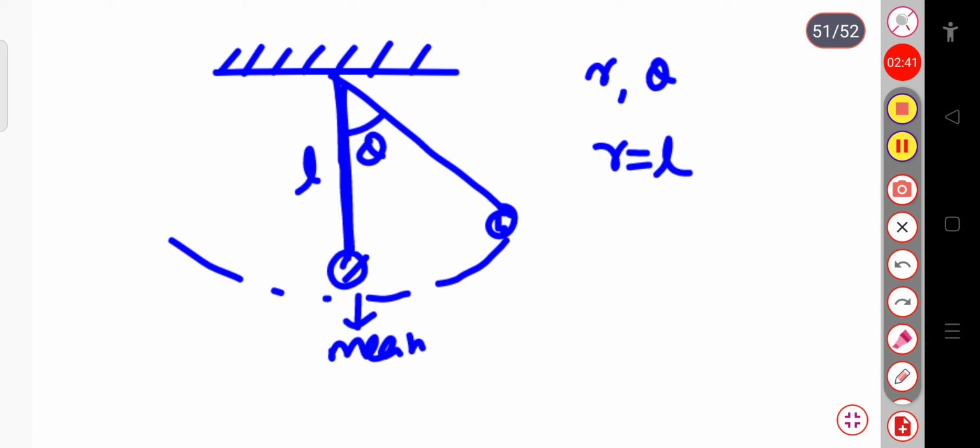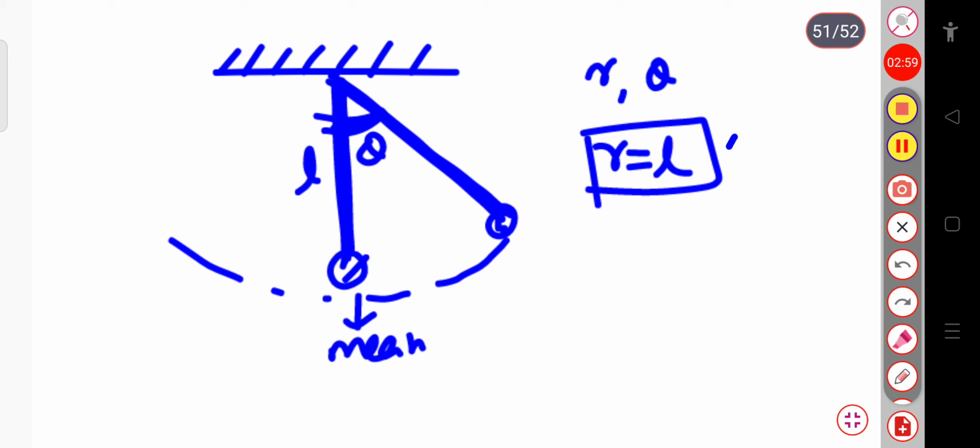This is the L, and at this position the length will remain the same, and at this position this length will remain the same, but the variation is only in the value of theta. So we can say that r equal to L is a constraint. Constraint means restriction. We cannot extend this string because it is fixed, so we cannot elongate this pendulum.